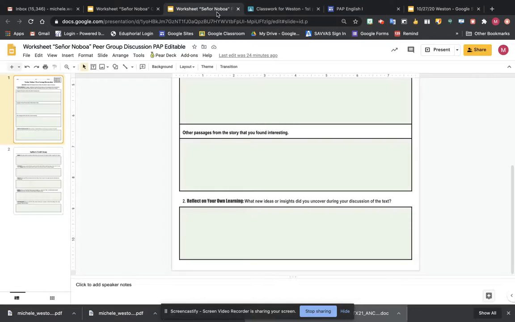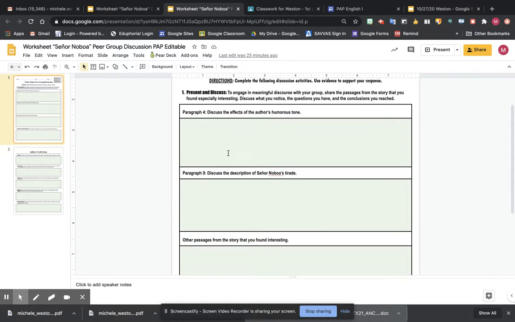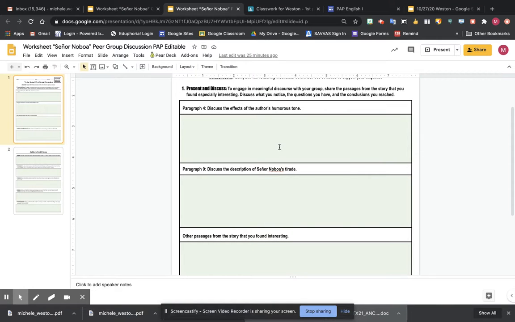So your first worksheet that you're working on is the peer group one. It's asking you to engage in meaningful discourse with your group and share passages from the story that you found especially interesting. Discuss what you notice, the questions you have, and the conclusions you reach. So to get you started, I did give you 2 paragraphs to look at. Paragraph 4, I would like for you to discuss the effects of the author's humorous tone. So think about that and then write your response. What do you think about his humorous tone? Is it effective, ineffective, appropriate, not appropriate?